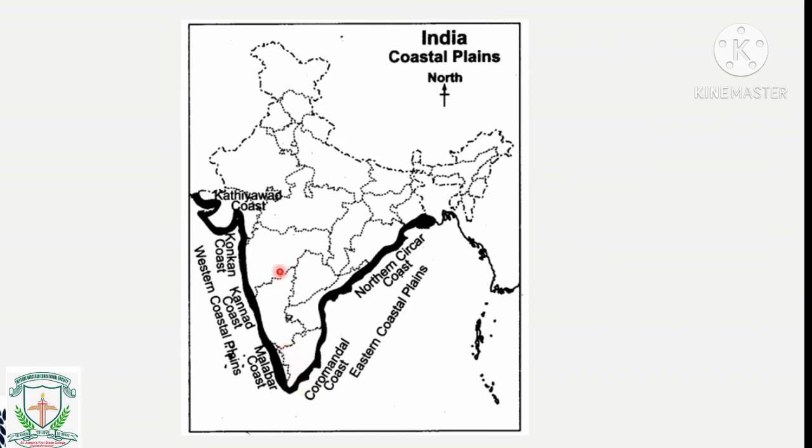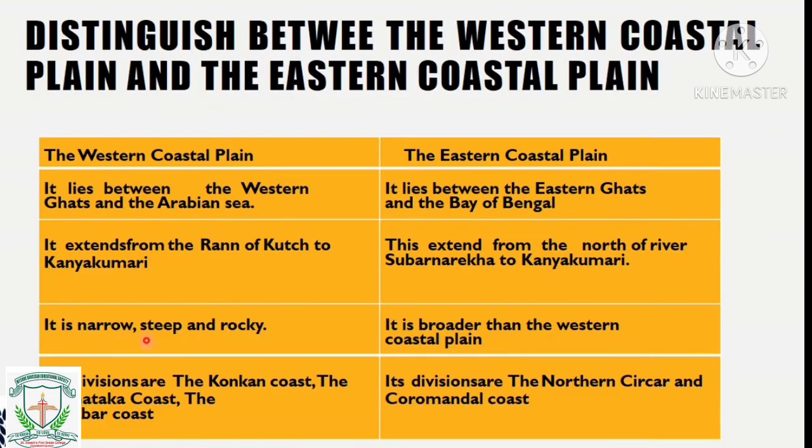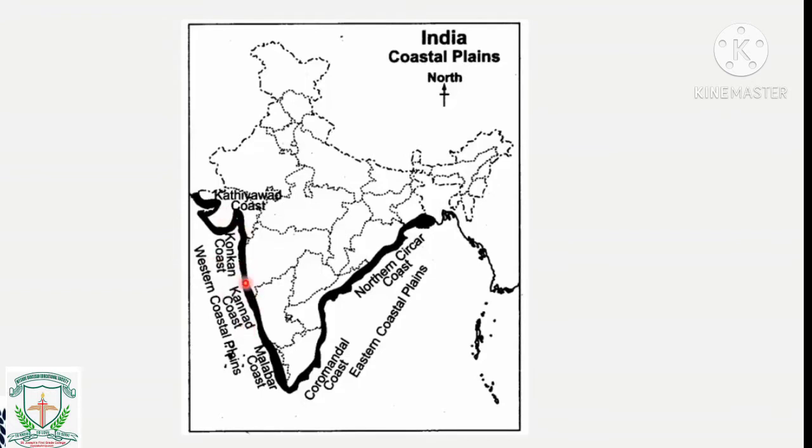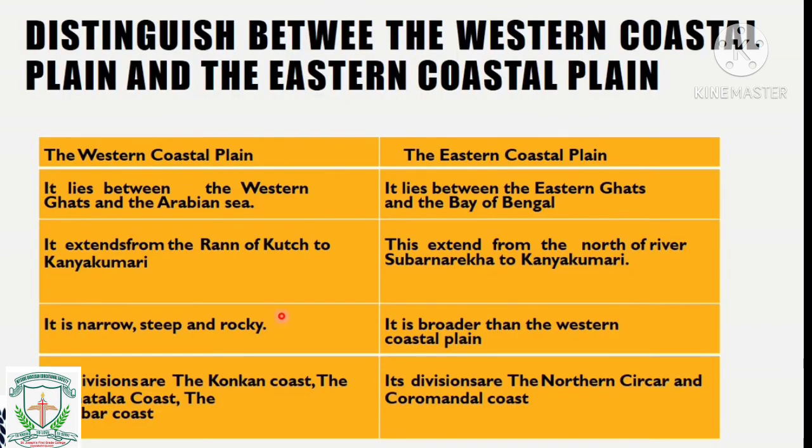Okay, so you should note next. The western coastal plain is narrow, steep, and rocky. Very narrow means small, slopey, and rocky. The eastern coastal plain is broader, that means it is much wider compared to the western coastal plain.